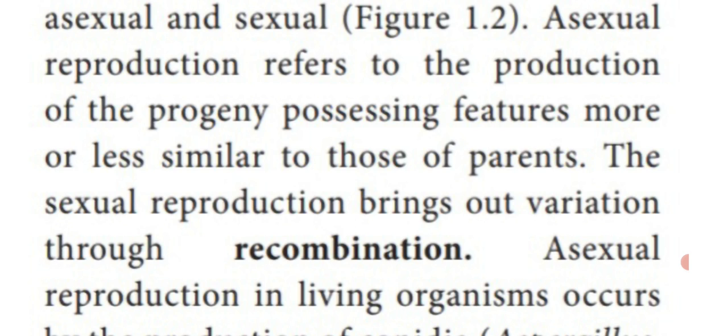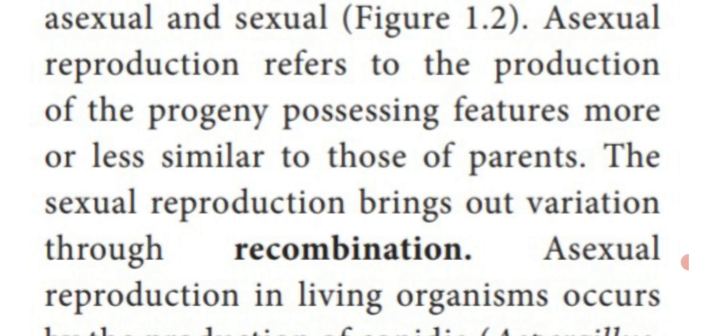That is one type of definition. Another definition is: all living things which have two variable organisms, one male and another female, the fusion of male and female gametes is said to be sexual reproduction.